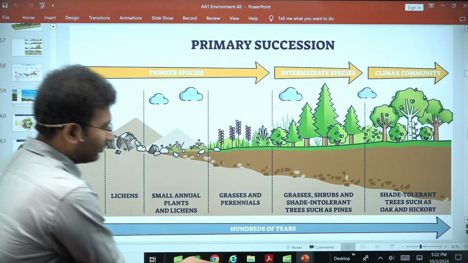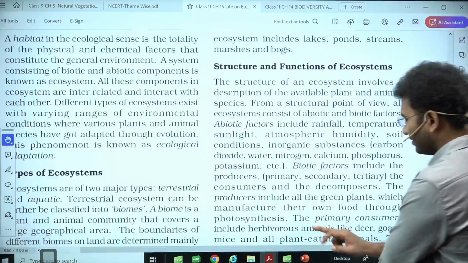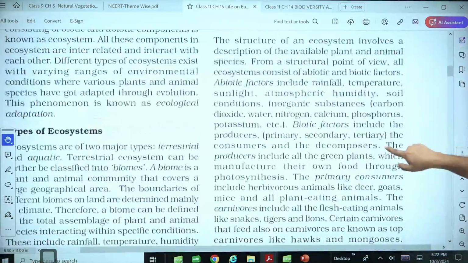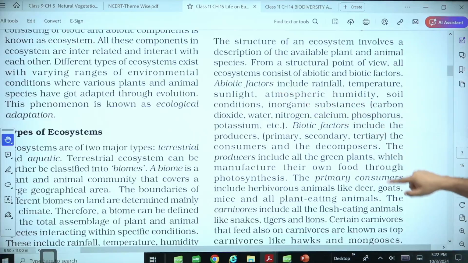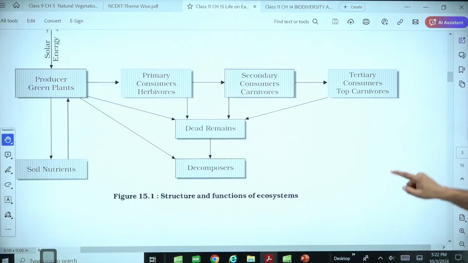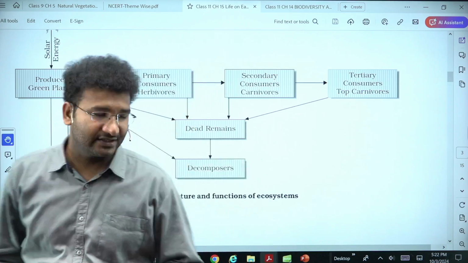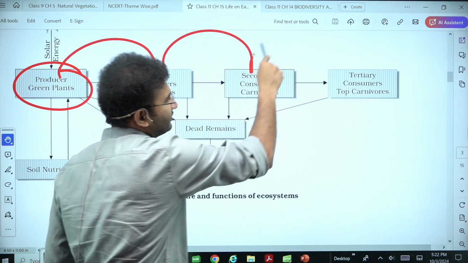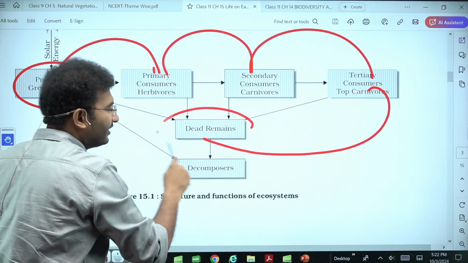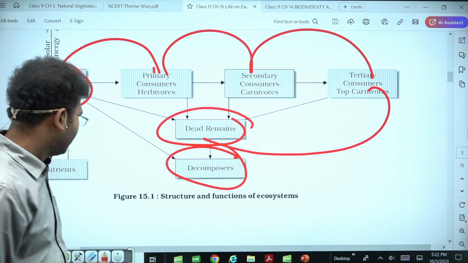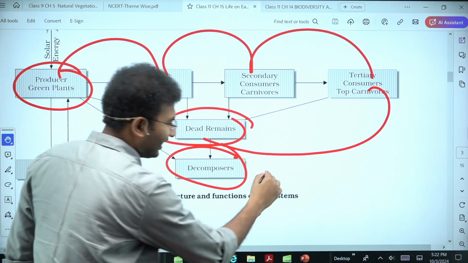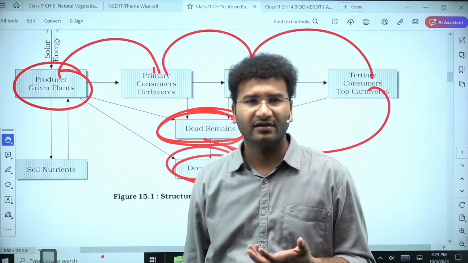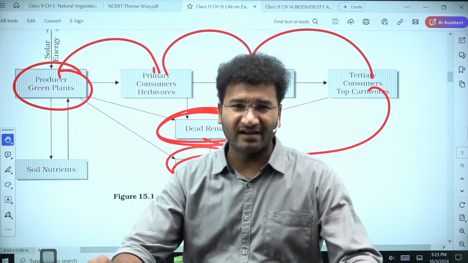So now let's quickly go to the NCERT and try to see what exactly is written. That is structure and functions of the ecosystem. We have seen what abiotic factors are. We have also seen what biotic factors are. And we have also seen the energy transfer. Energy transfer is nothing but how the energy moves from producers to primary consumers, secondary consumers, tertiary consumers. When they die, they are dead and become food for decomposers. So here, of all of these species, in my opinion, the decomposers or the detritivores are the most important species. For example, ants come to your home.